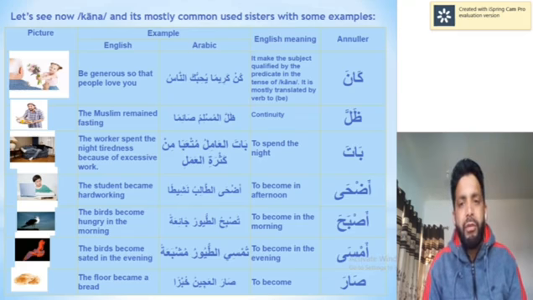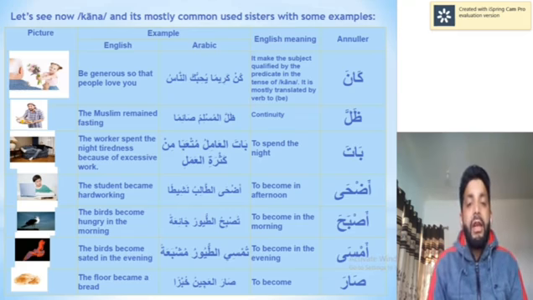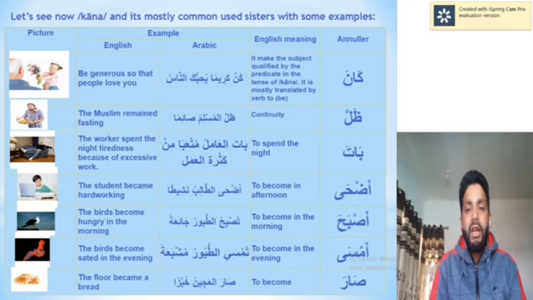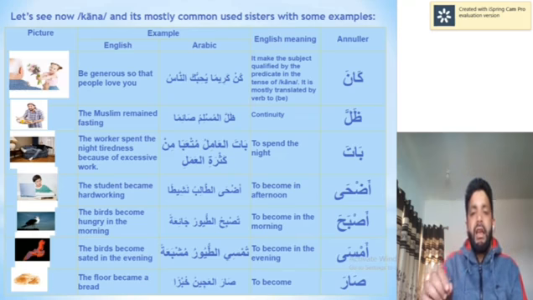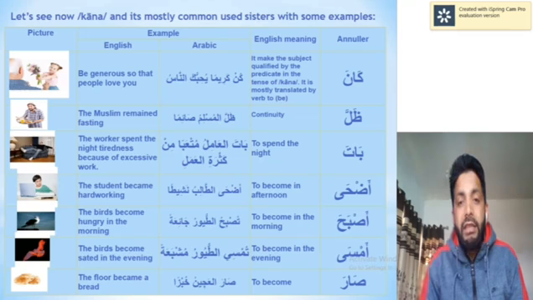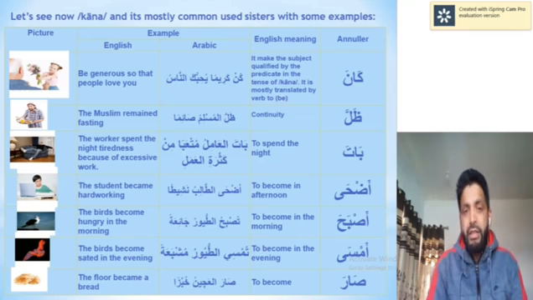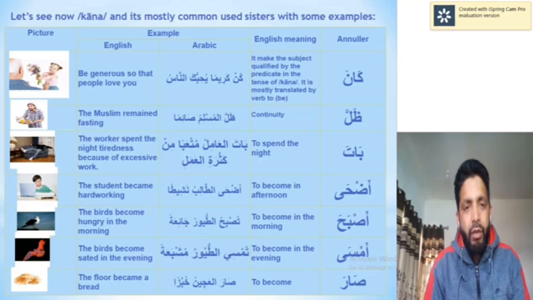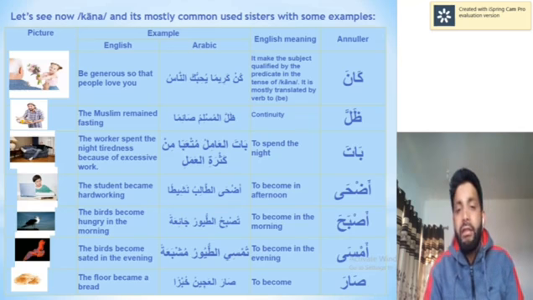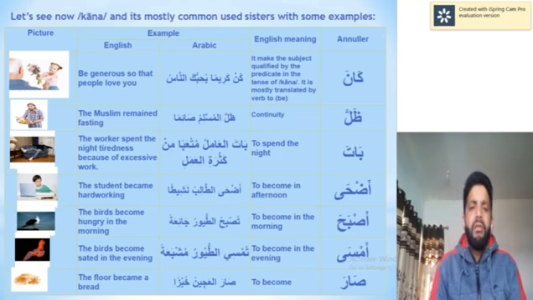It makes the subject qualified by the predicate in the tense of kana. It is mostly translated by the verb to be. كن كريما يحبك الناس. Kun is an imperative verb. Kun kariman, kun, become. In it there is a hidden pronoun, and that's anta, that's its ism. Kariman is its khabar. Kun kariman, be generous, يحبك الناس, so that the people will love you.